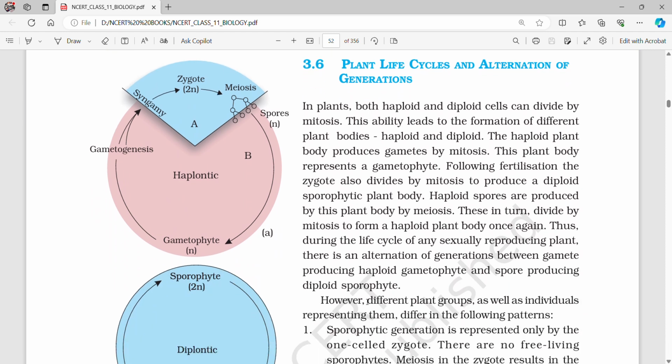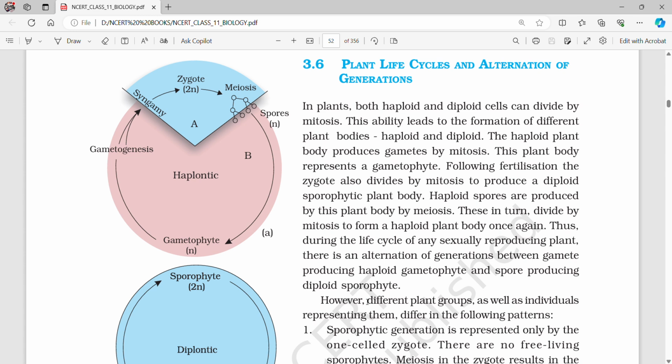3.6. Plant life cycles and alternation of generations. In plants, both haploid and diploid cells can divide by mitosis. This ability leads to the formation of different plant bodies, haploid and diploid. The haploid plant body produces gametes by mitosis. This plant body represents a gametophyte.